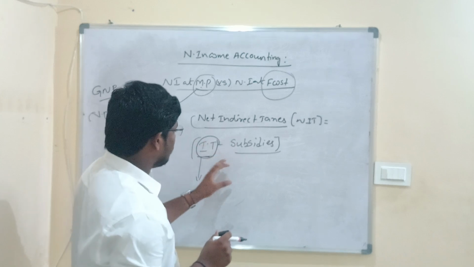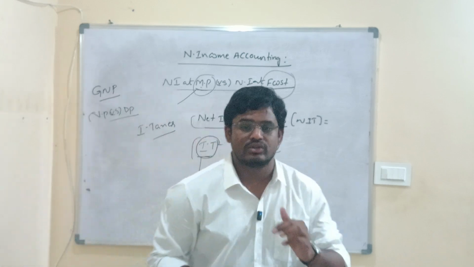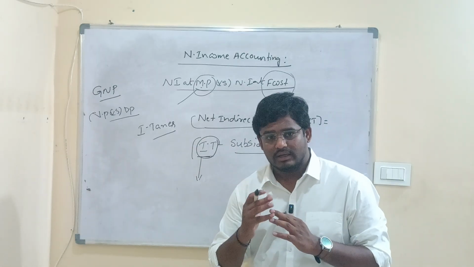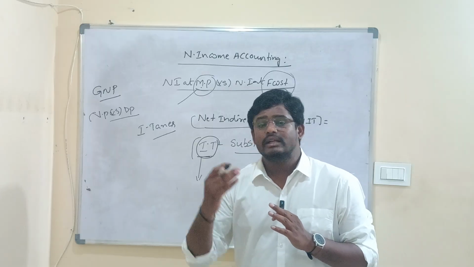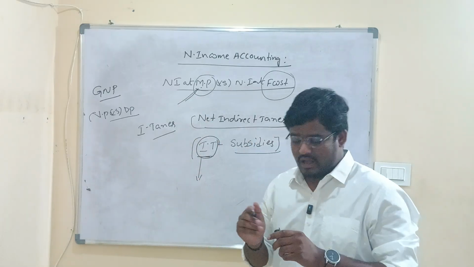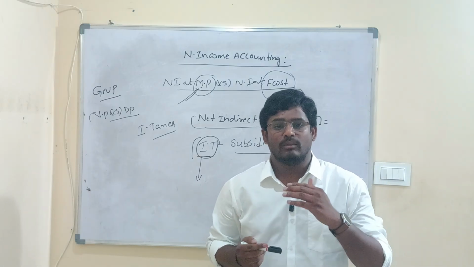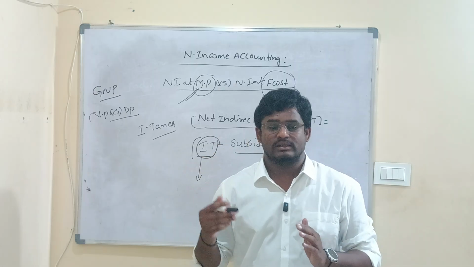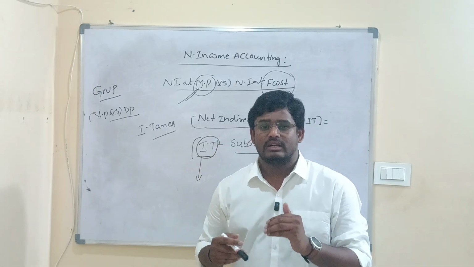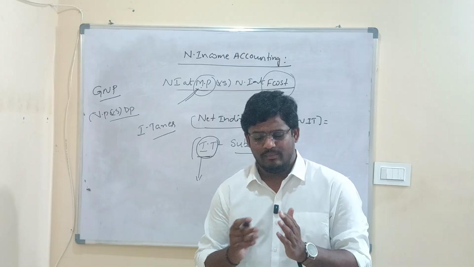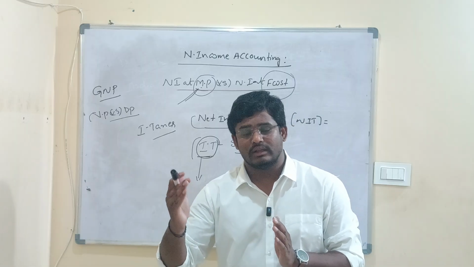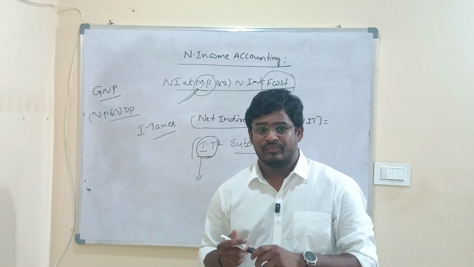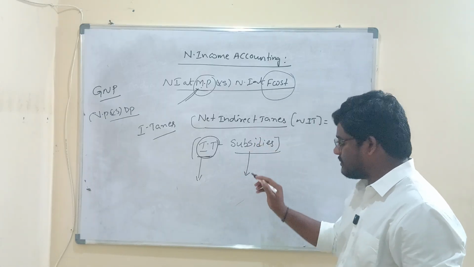Now, why do we need indirect taxes minus subsidies? Indirect taxes are such kind of taxes that lead to increasing the price of the product. If the government starts imposing more indirect taxes, the prices of a particular product might rise. For example, if there is 5% GST on soap, and the government starts increasing it to 12%, 18%, the price of the product may rise. So that is the point. Now why have we used the term subsidies?